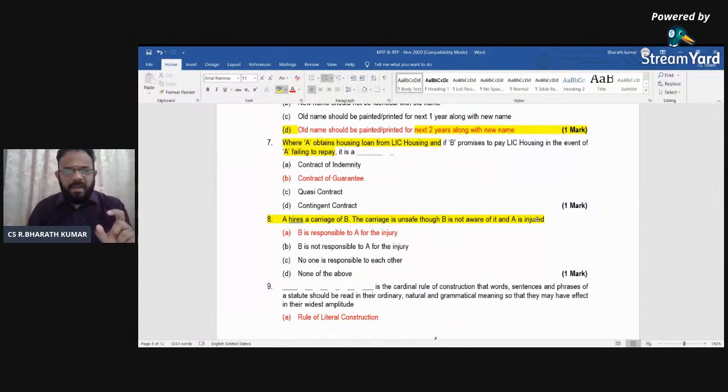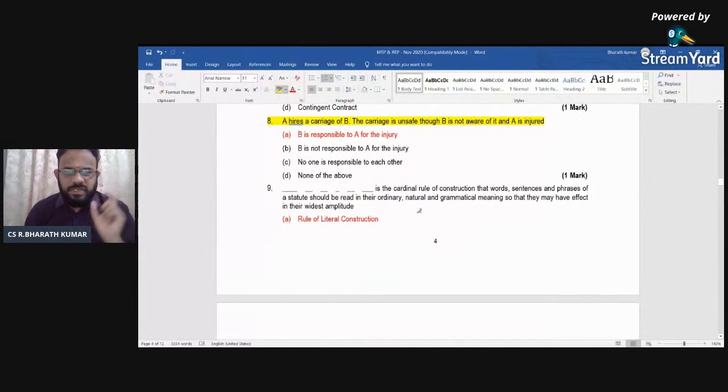Caveat emptor, let the buyer beware. That's okay, that's perfect. But whenever you know it is going to be a default or not, however that person is affected, the aggrieved party is always responsible to claim that from the other person. That's again very important. The next one is going to be based on interpretation of statutes. If you see in the new syllabus, there are 6 constructions that are there. Literal construction, beneficial construction, harmonious construction, mischief rule, exceptional construction, and then your ejusdem generis, of the same kind or species. Here, in our class we would have told very clearly 5 points for each construction.